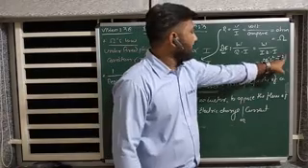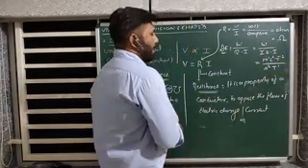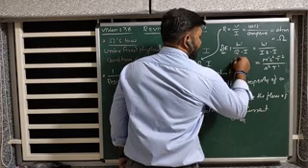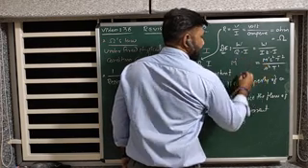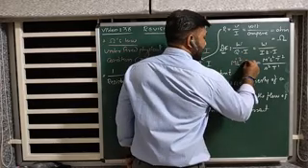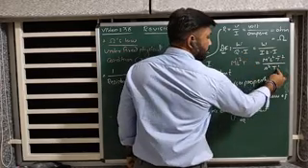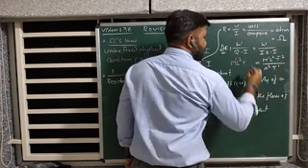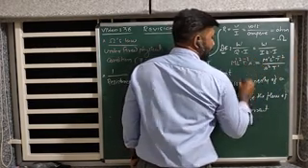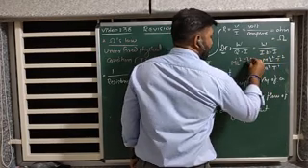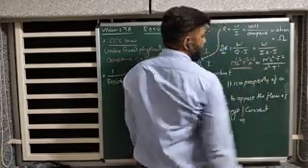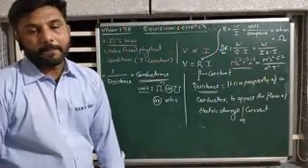Take this term aside. So you will get the dimension formula like this: M1 as it is, L2 as it is, T minus 2 upper, that is minus 3, and A2 goes up, that is minus 2. So this is its dimension formula.